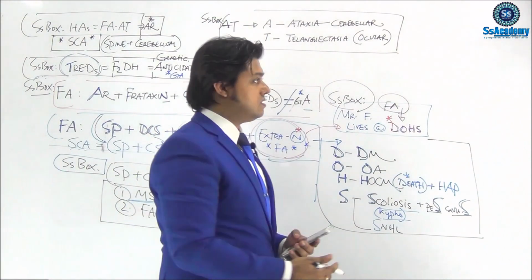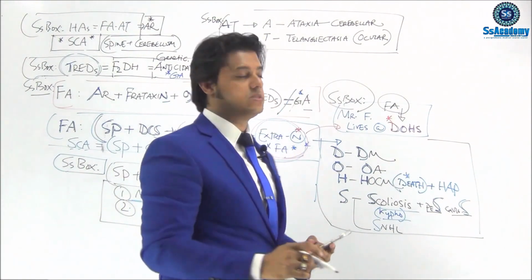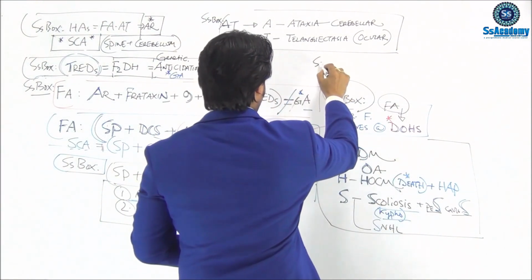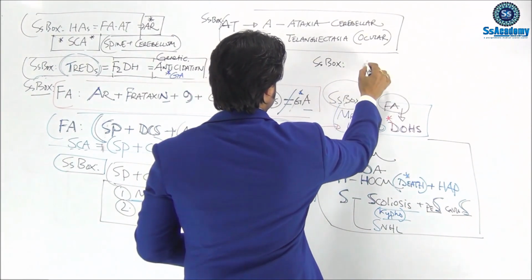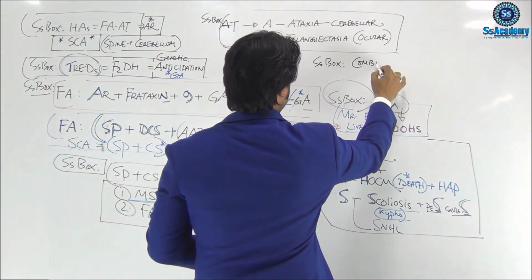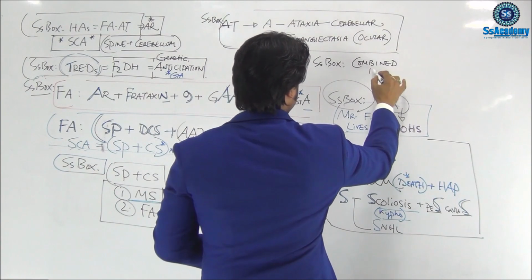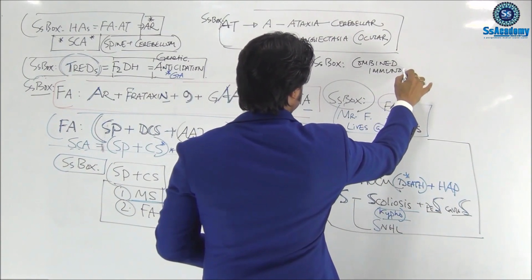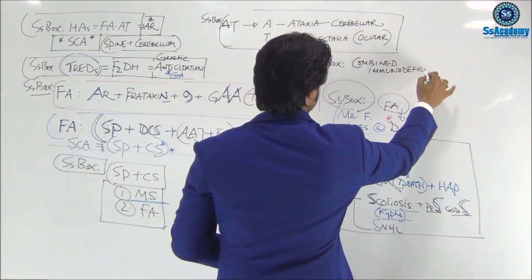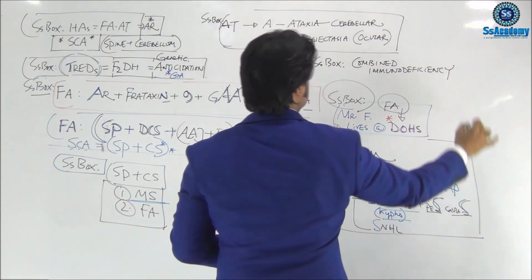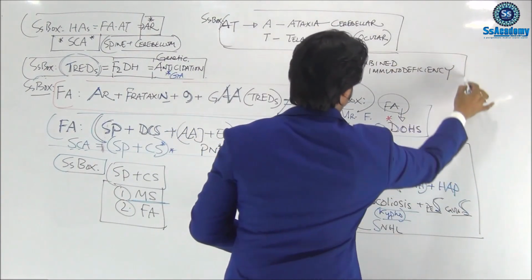Yes. So in clinical science also we will study a separate box, which I am writing here. That is combined immunodeficiency. Combined immunodeficiency, we will study.